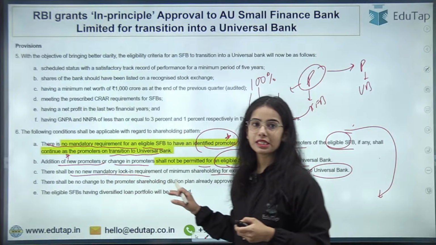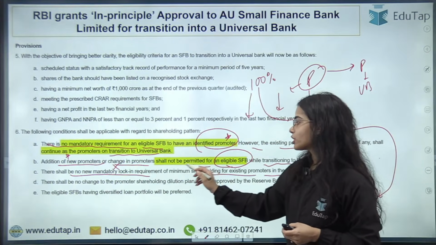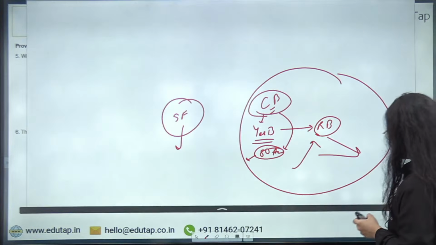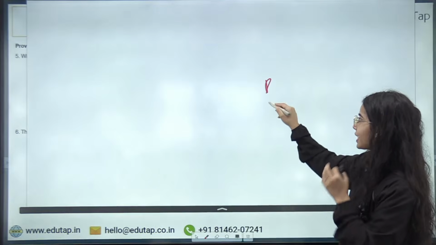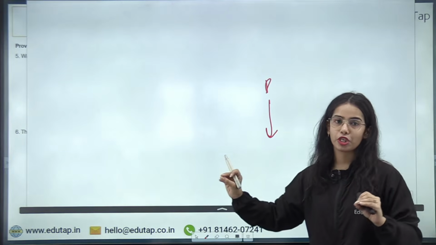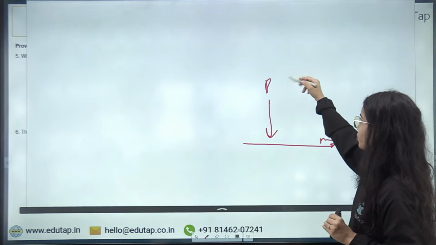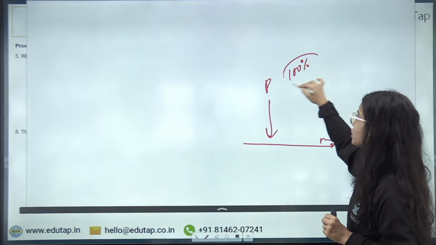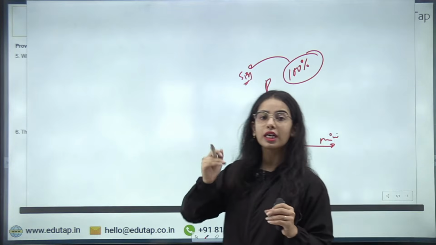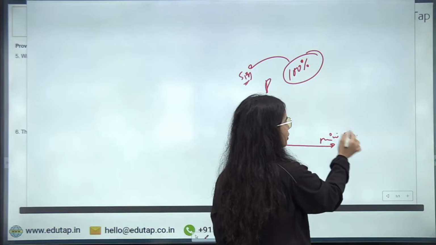Now here it has been said that there will be no mandatory lock-in period requirement for the minimum shareholding. When the promoters are diluting their shareholding, they have to maintain a minimum shareholding. So let's say they had 100% of the shareholding of the small finance bank. They have to reduce their shareholding, but they have to maintain some minimum shareholding also.